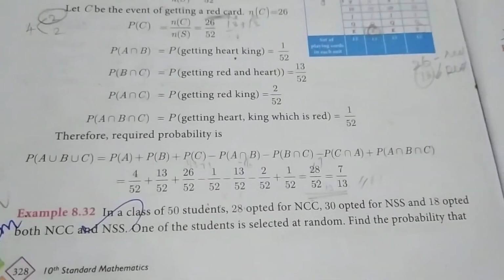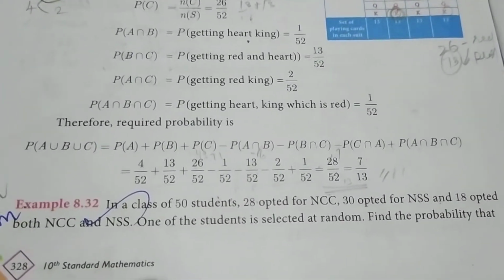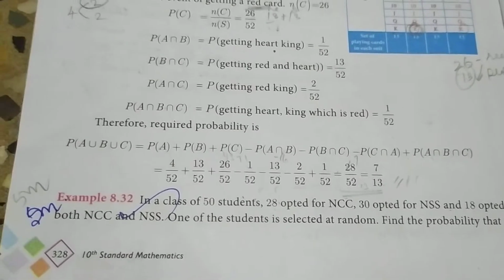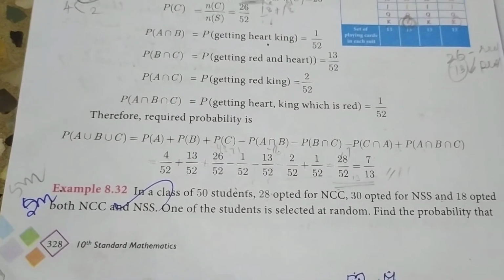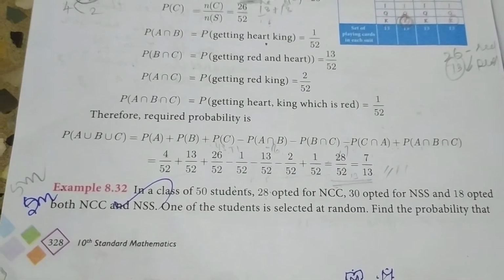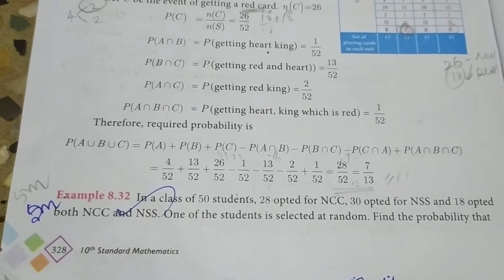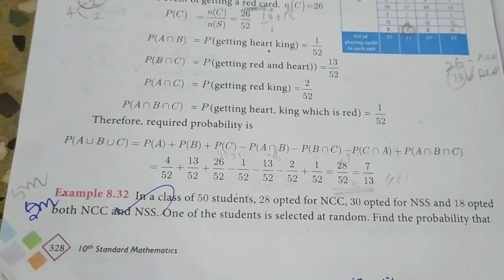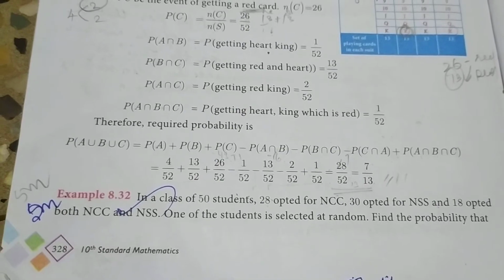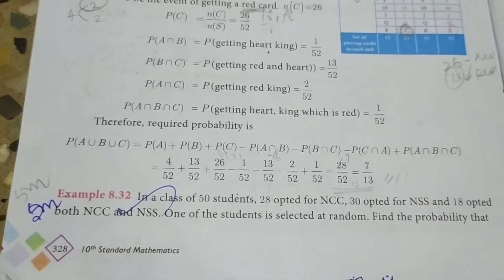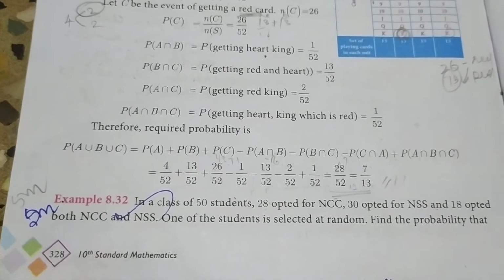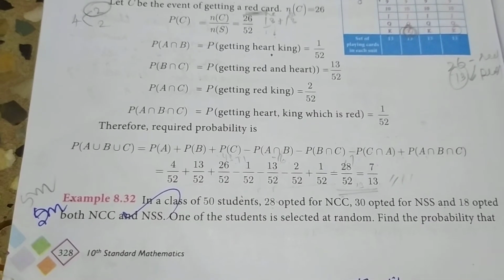Next sum. In a class of 50 students, 20 opted for NCC, 30 opted for NSS, and 18 opted for both NCC and NSS. One of the students is selected at random. Find the probability. So in a class of 50 students, 50 is the number of students, so n(S) is equal to 50.